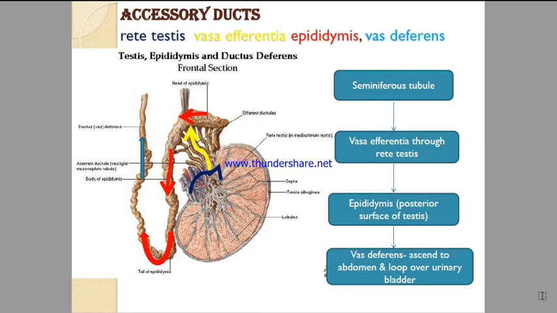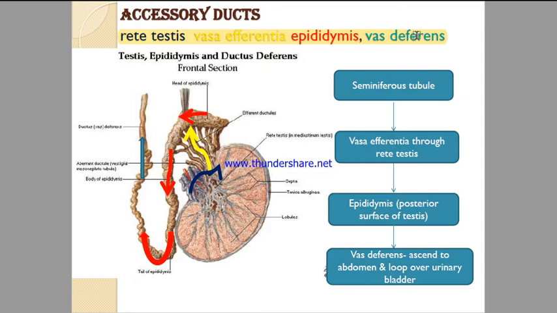Accessory ducts are the tubular parts present in the male reproductive system, and they are rete testis, vasa efferentia, epididymis and vas deferens. Right? So these are accessory ducts present in male reproductive system.